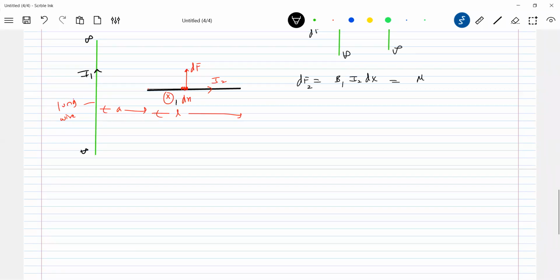What is B1? Mu naught I1 by 2 pi x. So this is equal to mu naught I1 I2 by 2 pi, dx by x. The wire is present from x equal to 0 to, so here let me define limits.